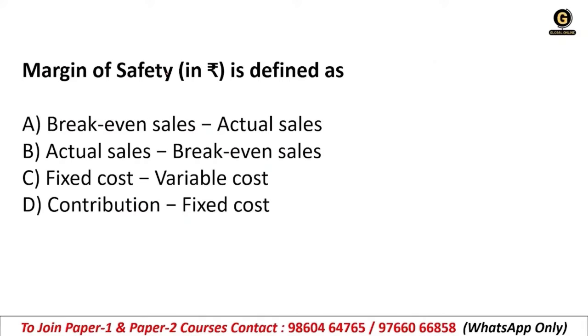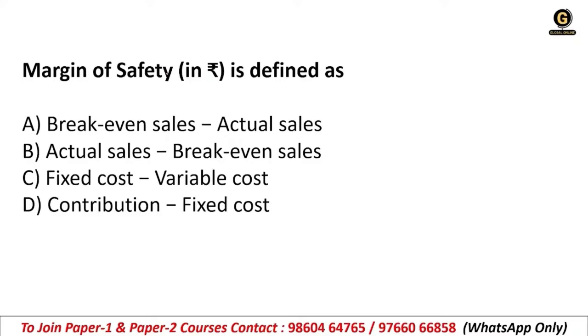Next, margin of safety, MOS we call it in short. Margin of safety in rupees is defined as A. Break-even sales minus actual sales. B. Actual sales minus break-even sales. C. Fixed cost minus variable cost. Or D. Contribution minus fixed cost. What is it? Dimple, you can answer in the comment box.